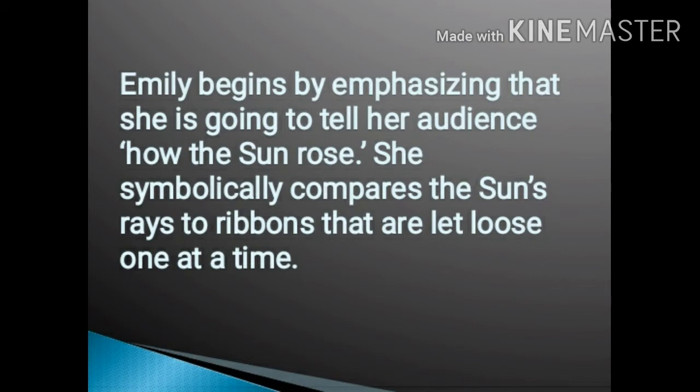Now, Emily begins by emphasizing, when you put emphasis on something, that she is going to tell her audience how the sun rises. She is going to tell us through this poem. She symbolically compares the sun rays. Here she uses symbols: the rays which are given by the sun are ribbons. These are the ribbons which fall on the earth.